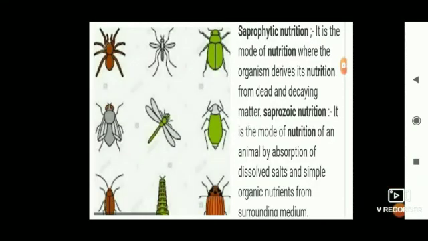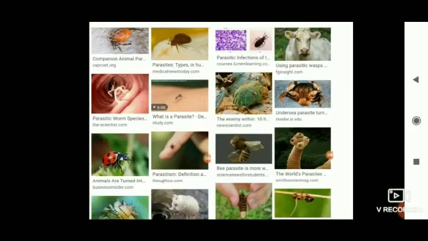Saprozoic nutrition. The next type of nutrition is saprozoic nutrition. In saprozoic nutrition, animals decompose the dead and decaying organic matter and utilize it as food. For example, the insects, unicellular animals, houseflies, ants, spiders. It is a mode of nutrition of an animal by absorption of dissolved salts and simple organic nutrients from the surrounding medium. You learnt about holozoic nutrition and saprozoic nutrition.